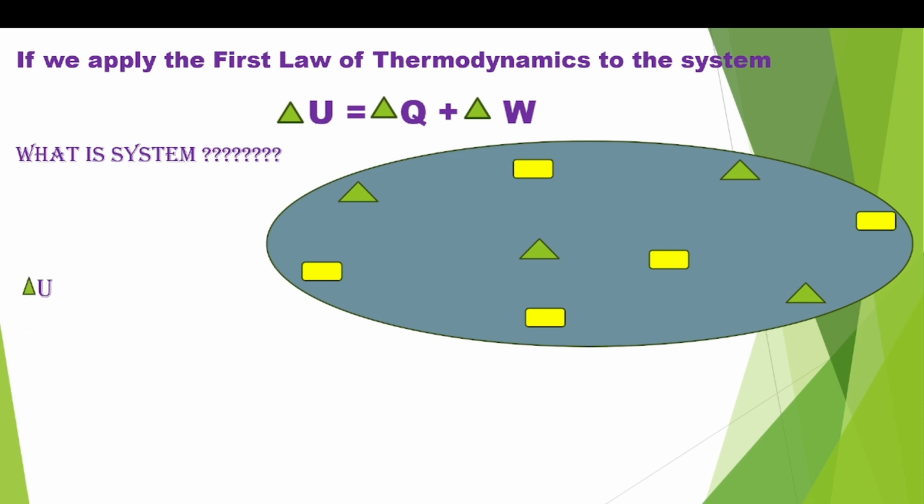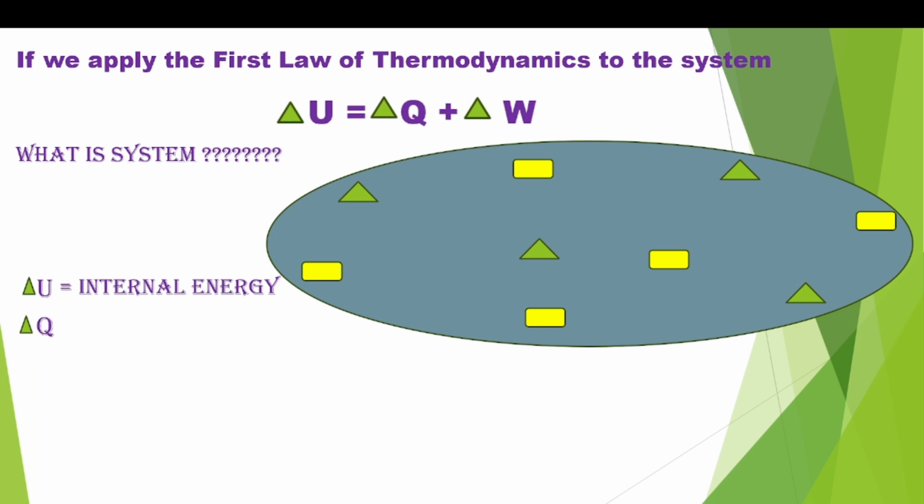What is delta U? That is change in internal energy. So delta U means change in internal energy. What is internal energy? The total energy present in a system is called internal energy. So delta U represents change in internal energy of a particular system.